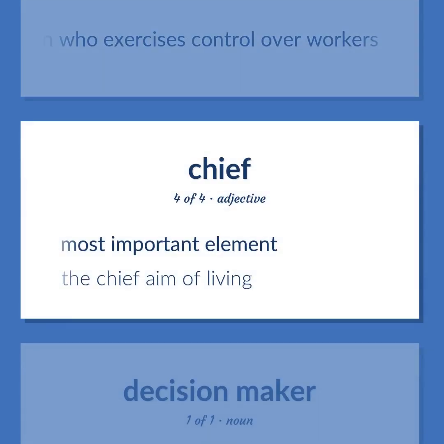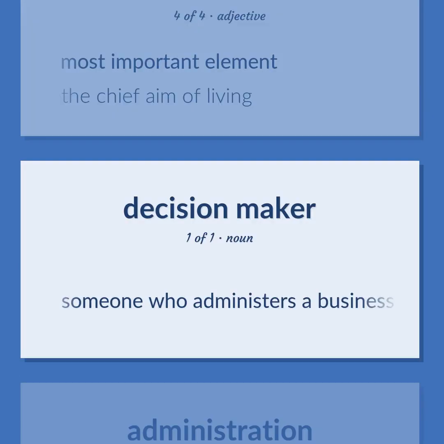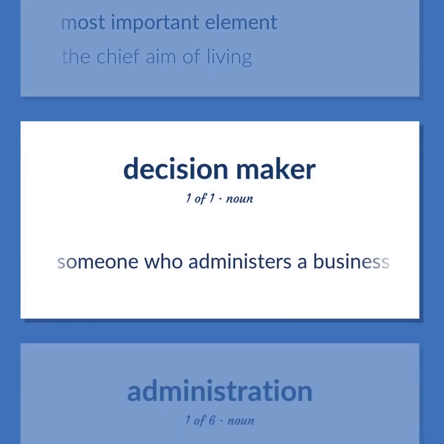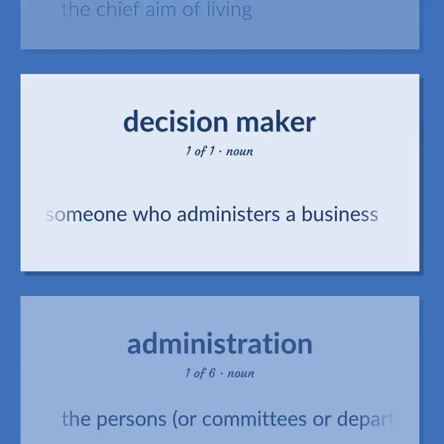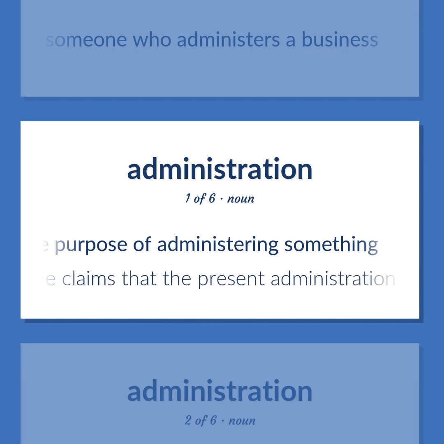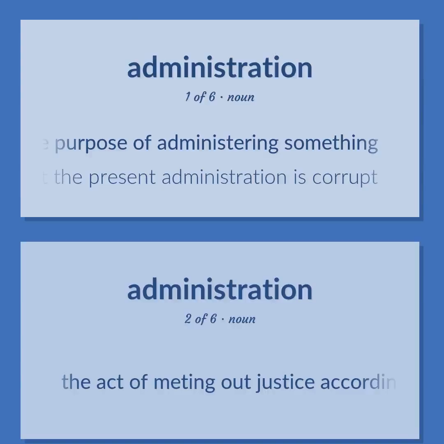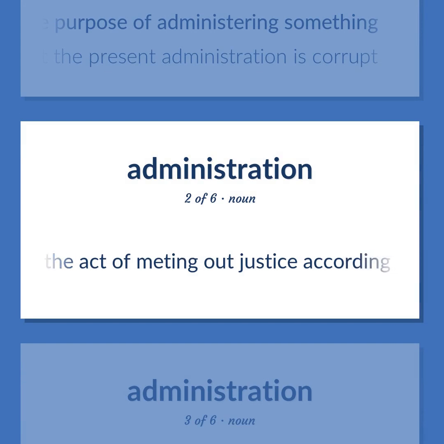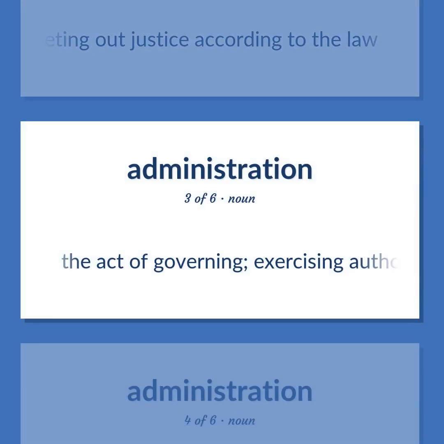Most important element. The chief aim of living. Someone who administers a business. The persons, are committees or departments etc., who make up a body for the purpose of administering something. He claims that the present administration is corrupt. The act of meting out justice according to the law. The act of governing, exercising authority.